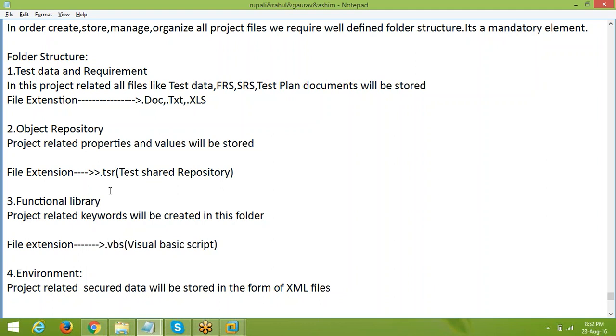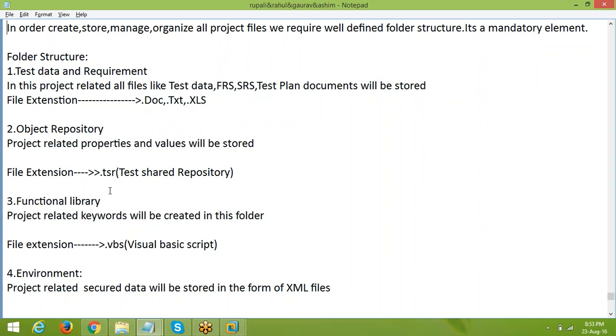Okay, I am saying that test data and requirements means all the project related files like test data, requirements, plan preparation, everything will be stored in test data and requirements. So .doc files, .txt files, .xls files, Excel sheets, everything will be stored.